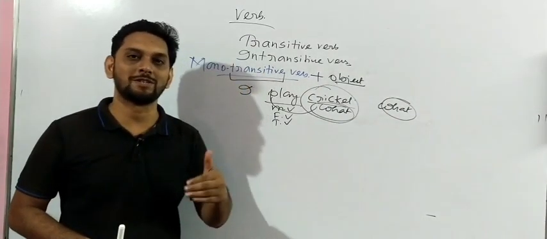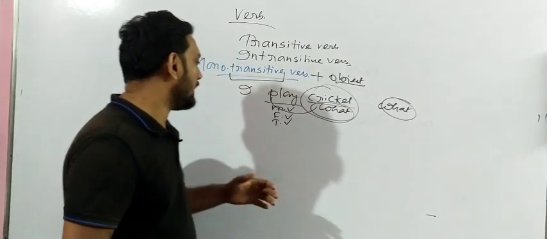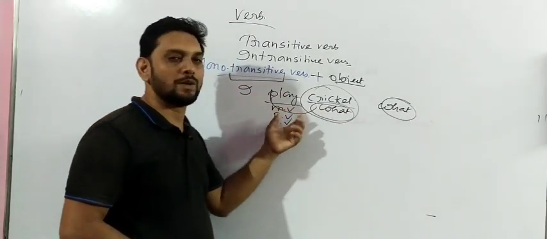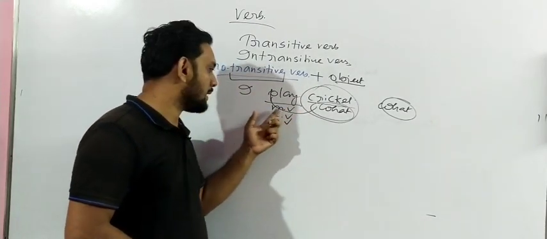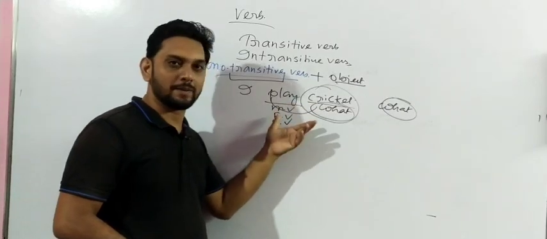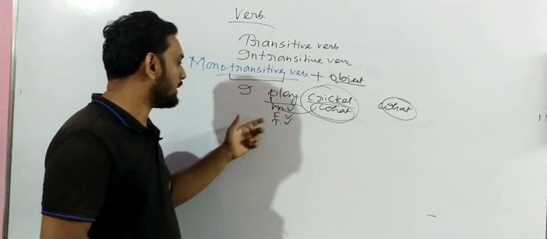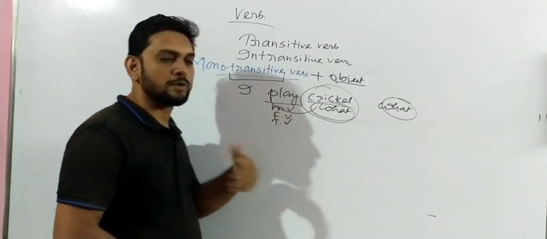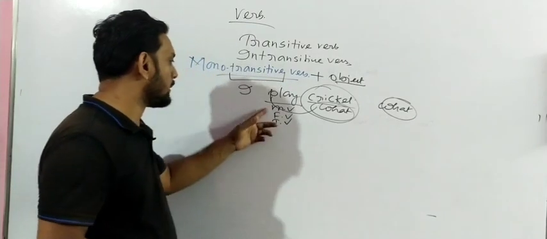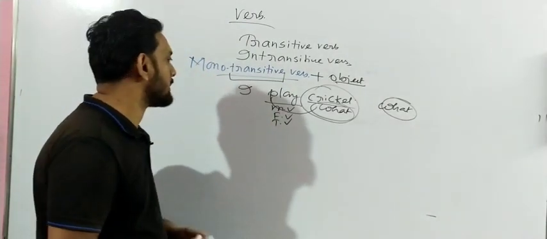Because a transitive verb always takes an object. And why is it called the main verb? Because there is only one single verb. There is not any other verb except play. Main verb is also called the finite verb. So we can call it finite verb, main verb, and transitive verb as well.